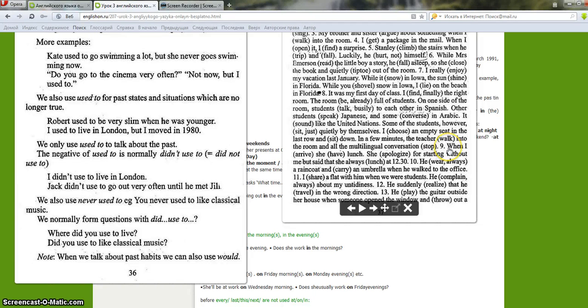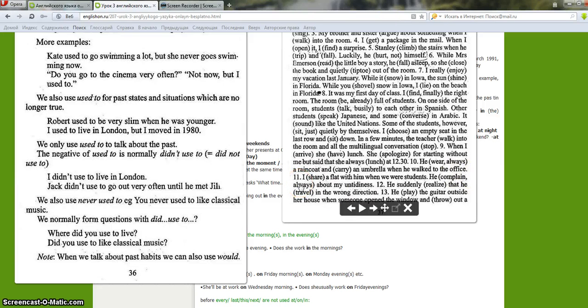When I arrived, a short action, she was having lunch. At the same time when I arrived, she was having lunch, an action in progress. She apologized for starting without me, but said that she always lunched at 12:30. It's a short action in the past. He always wore a raincoat and carried an umbrella when he walked to the office. It's her habitual actions, it's her habit.